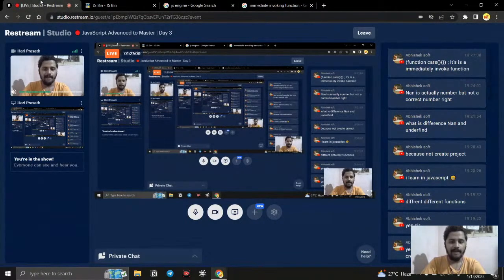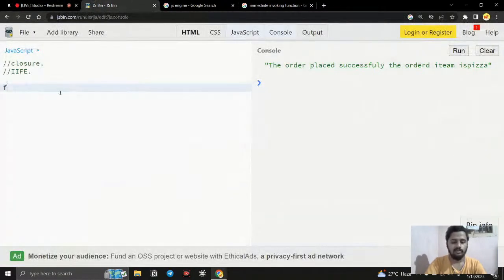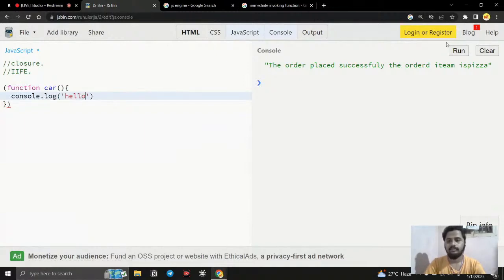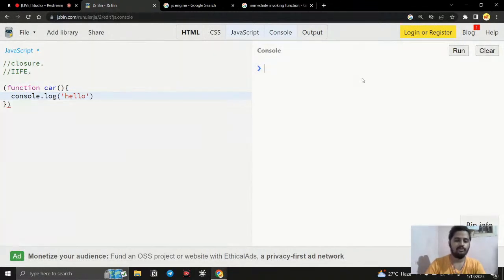If you give a parenthesis out there, then it is an immediately invoked function. For example, if you are creating a function and you are wrapping it like this, it is not going to execute anything, right? If I say console.log hello, and I save it here and run it, it is not invoking, so how can I say it is an immediately invoked function, right?